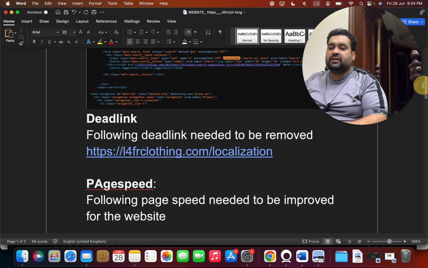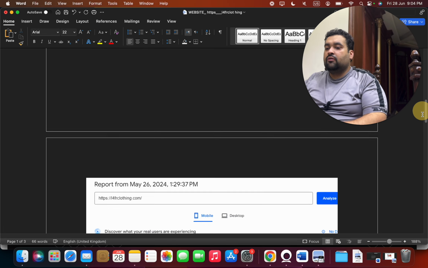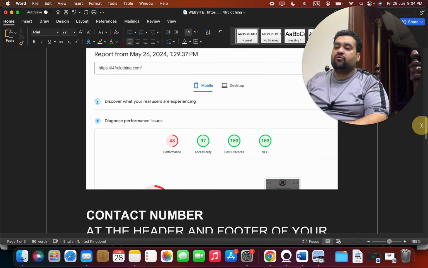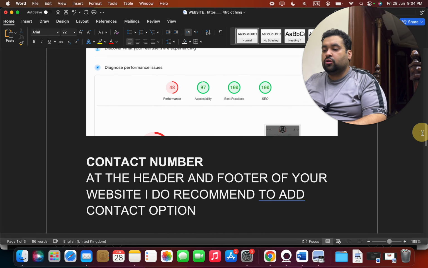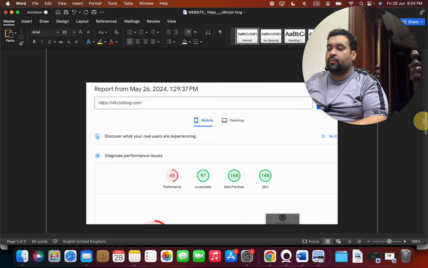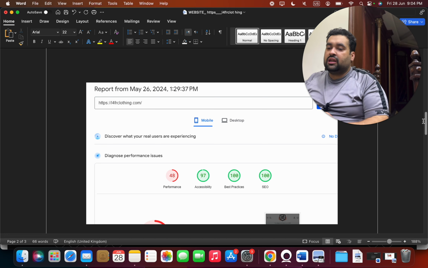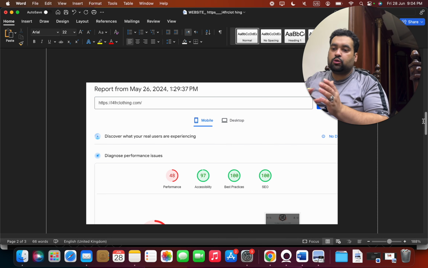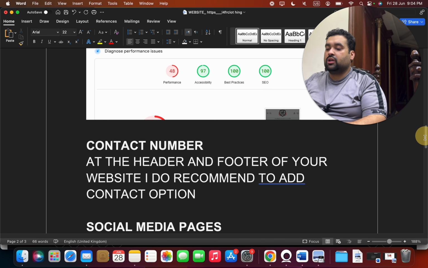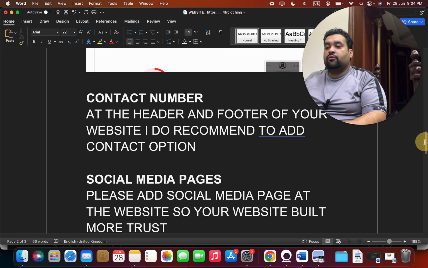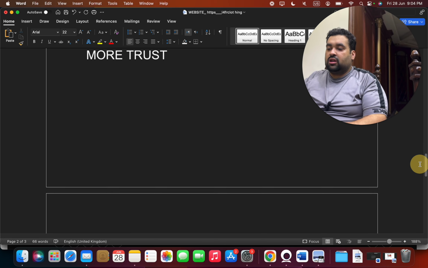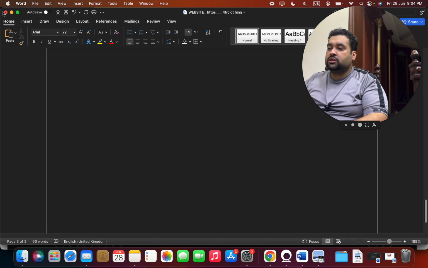We also found some dead links, broken links. We also looked at the page speed, and we thought that the page speed could be improved, because there was no AMP. Usually some sites have AMP, and with AMP we do not look around, because AMP is accelerated mobile pages, and they do cover the mobile speed, but that was not the case over here. We also recommended some optimization techniques. We recommended some contact numbers. We also recommended social media pages. So this was the first audit.